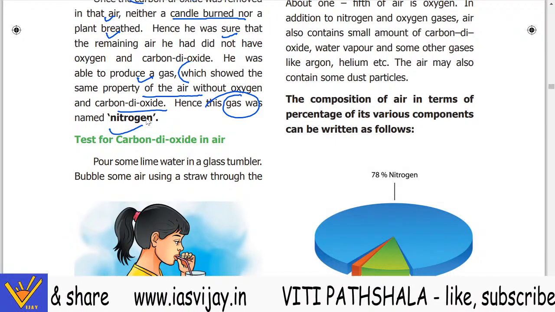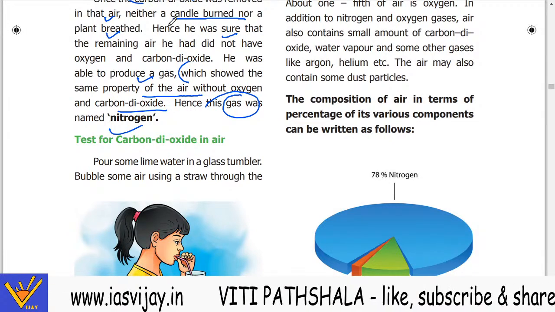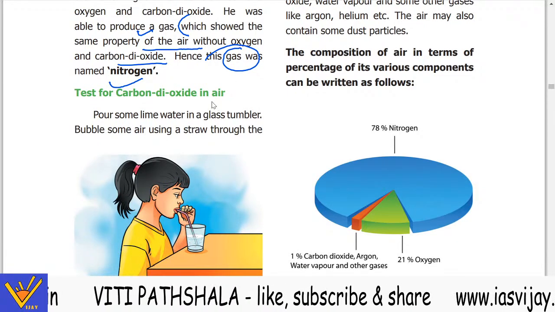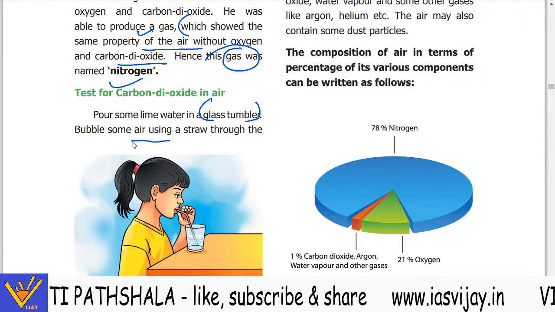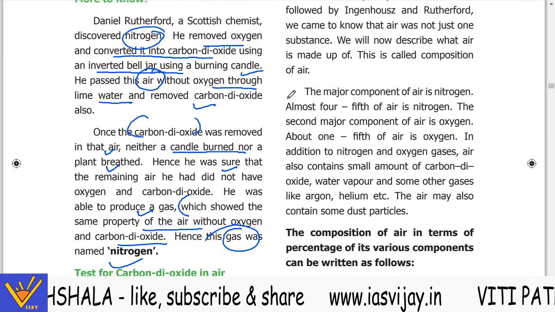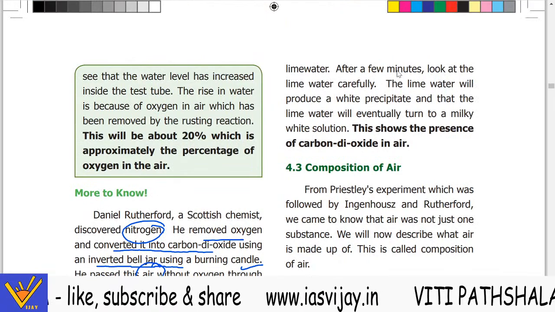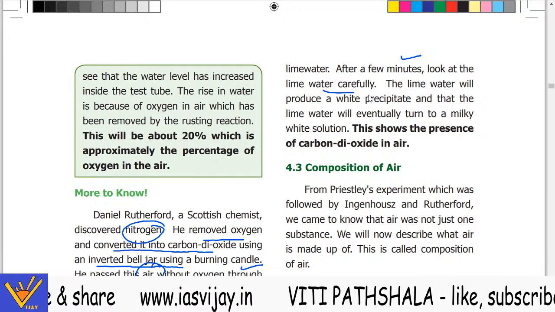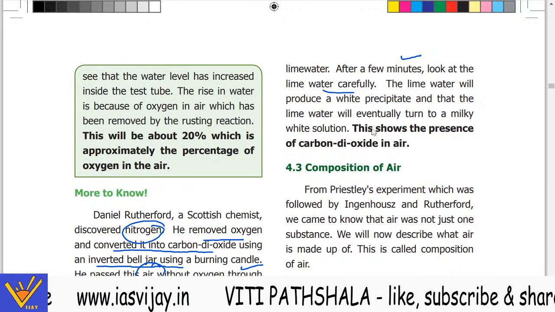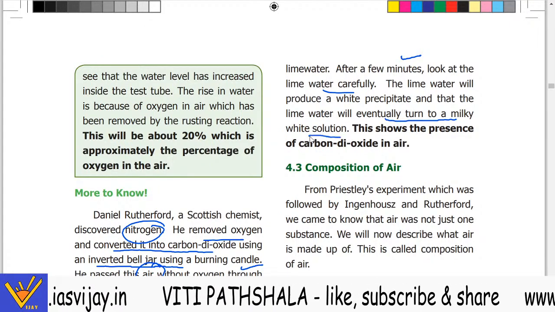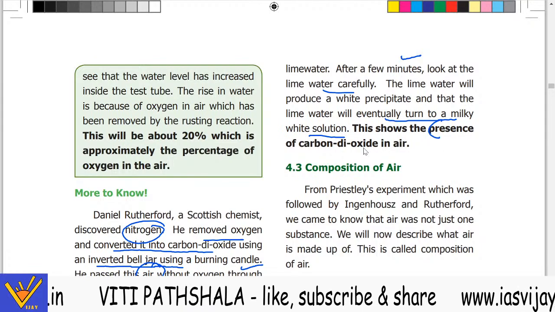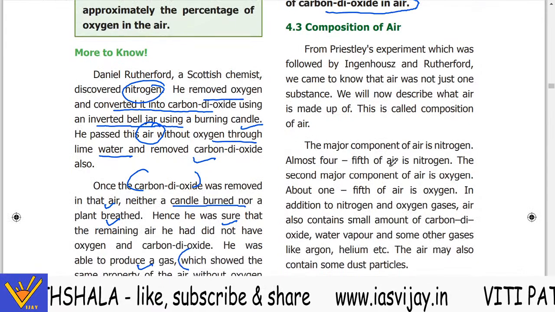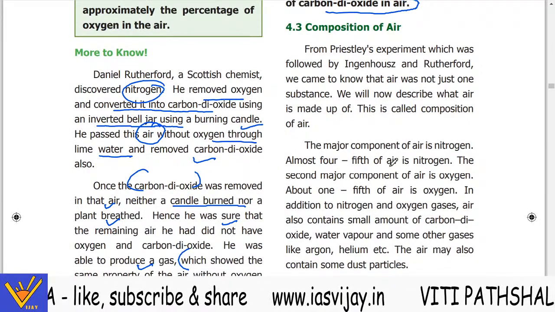Now test for the carbon dioxide. Pour some lime water in a glass tumbler. Bubble some air using a straw through the lime water. After a few minutes, look at the lime water carefully. The lime water will produce a white precipitate, and it will eventually turn into a milky white solution. Now this shows the presence of carbon dioxide in the air, because we inhale the oxygen and we exhale the carbon dioxide.